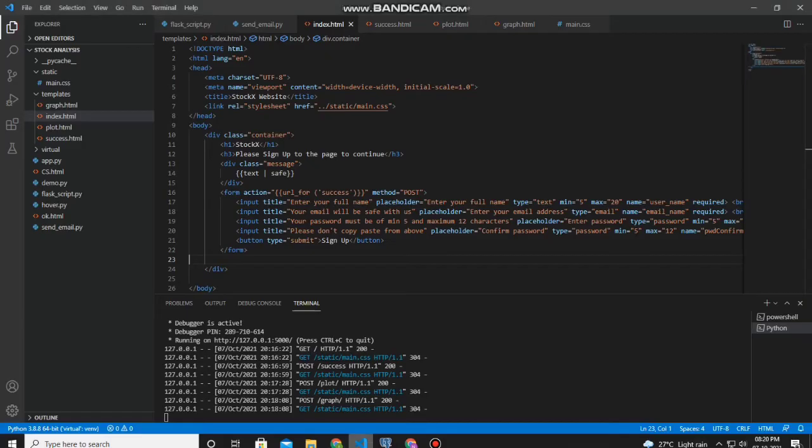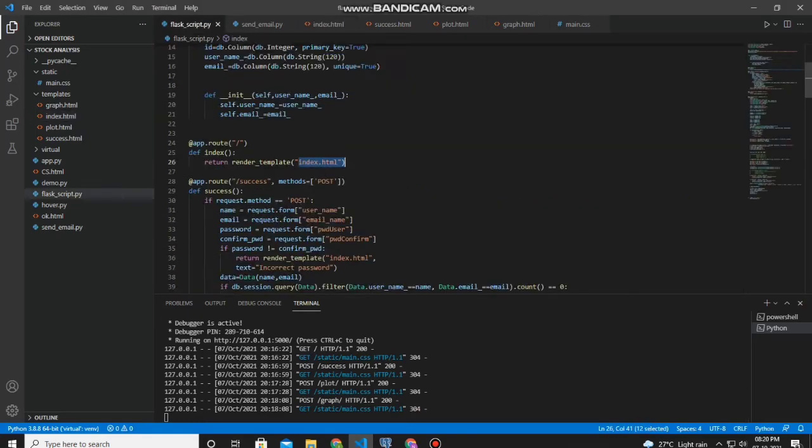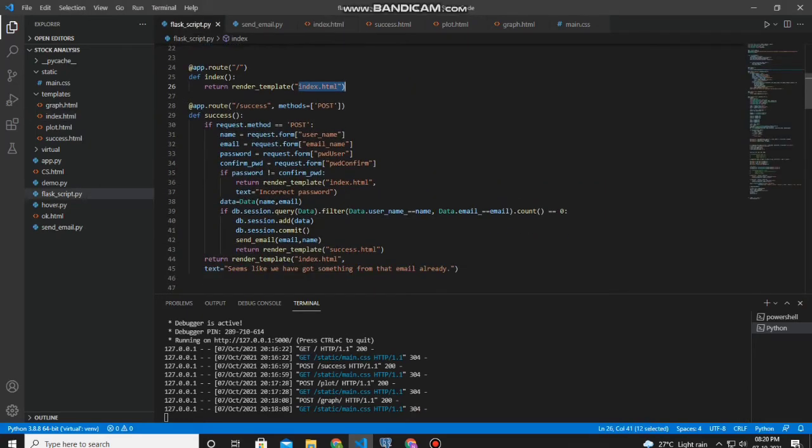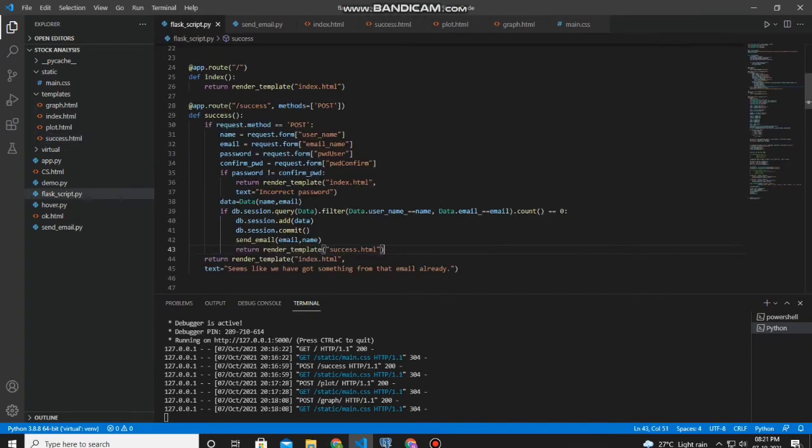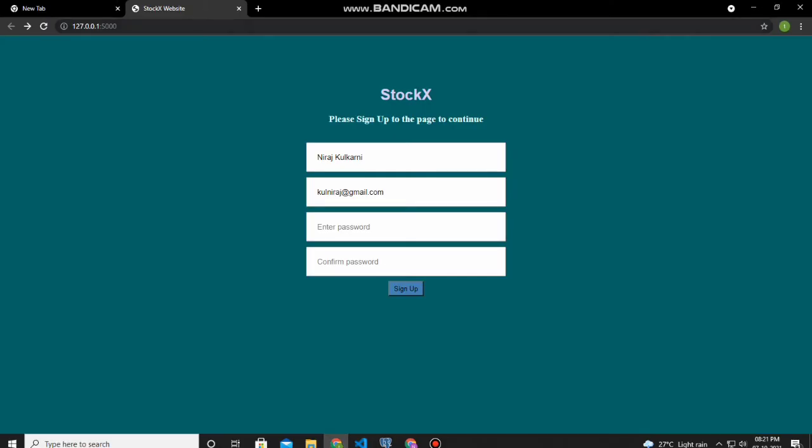Yes, this code. This is the success. This code actually returns the success.html template, which is this, which is just thank you for your response and you will receive the email shortly. This code actually sends the email to the user. Let me show you. Let's go further. Yeah, this is the success page.